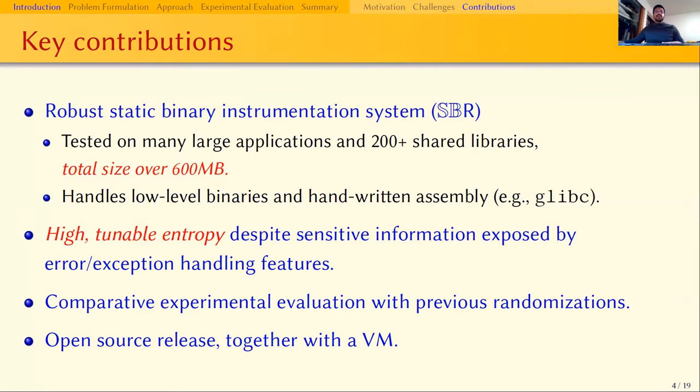In this work, we have developed a static binary instrumentation tool called SBR. SBR is short for Stony Brook Static Binary Randomizer. It works on a wide spectrum of programs and low-level libraries. Second, we introduce a new randomization technique that provides better entropy in the context of our threat model, which involves disclosure of compatibility-preserving metadata. Finally, we carried out a comprehensive experimental evaluation of our randomization technique against several previously existing techniques. Our prototype is available for the community to use. You can download a VM that contains all the pieces so that you don't have to struggle with configuration or setup.